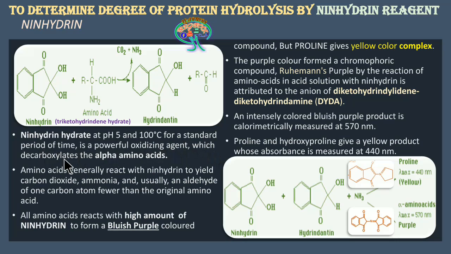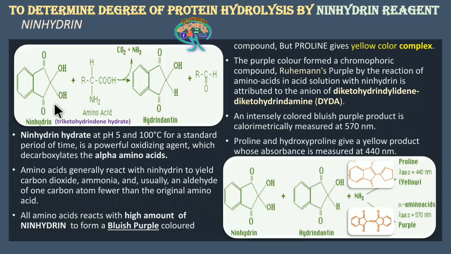It reacts by oxidizing the alpha amino acids at a pH of 5, an acidic pH, at a high temperature, that is the boiling temperature. Amino acids generally react with ninhydrin to yield carbon dioxide, ammonia and usually an aldehyde with one carbon atom fewer than the original amino acid.